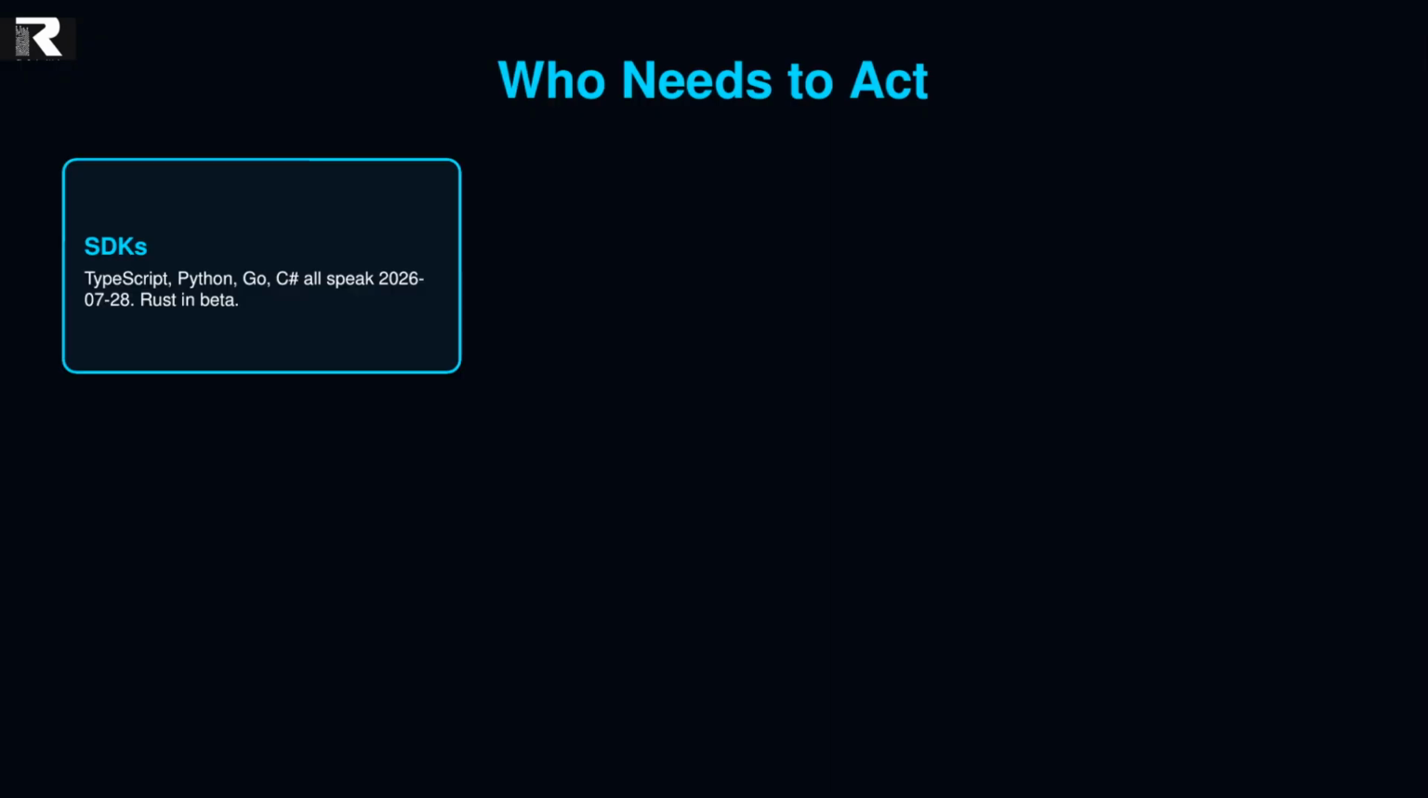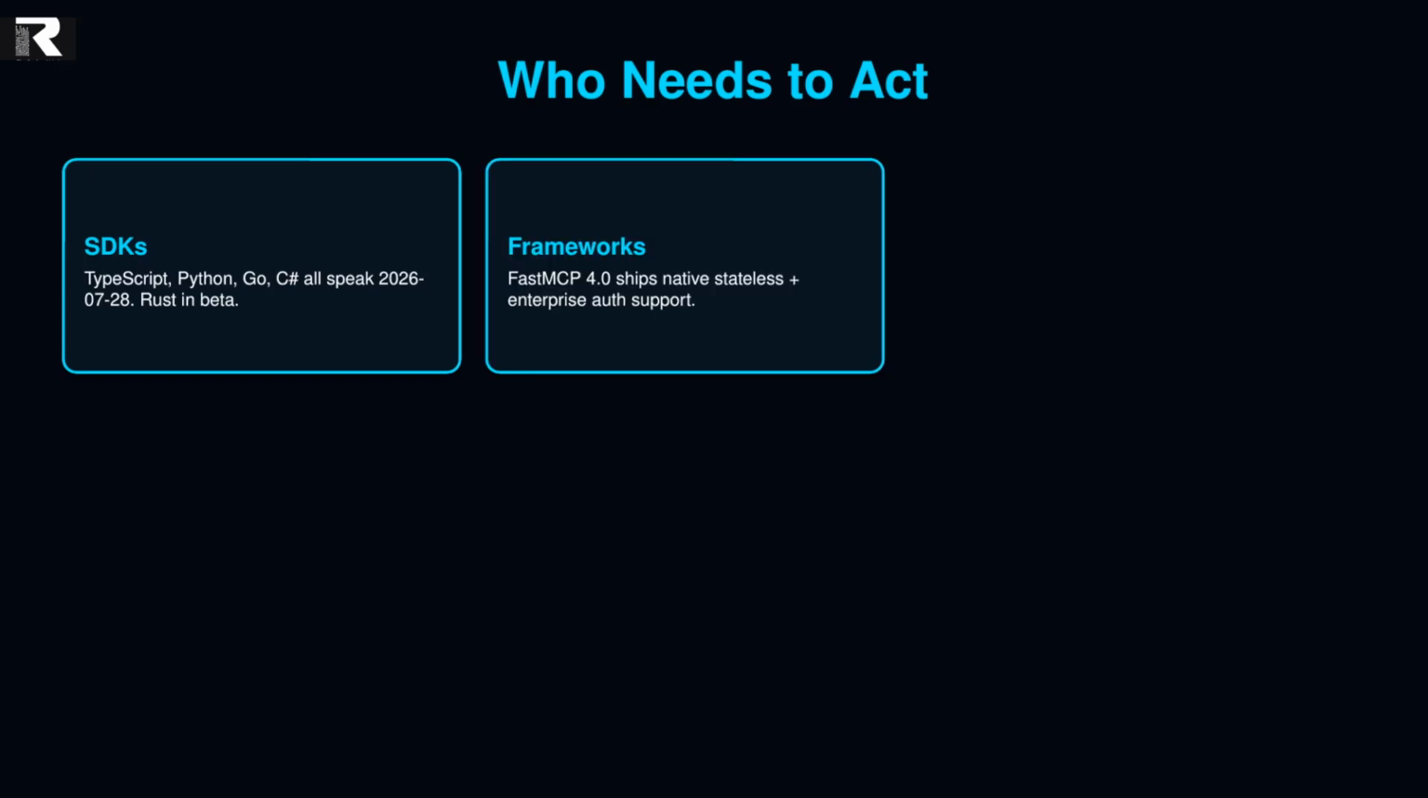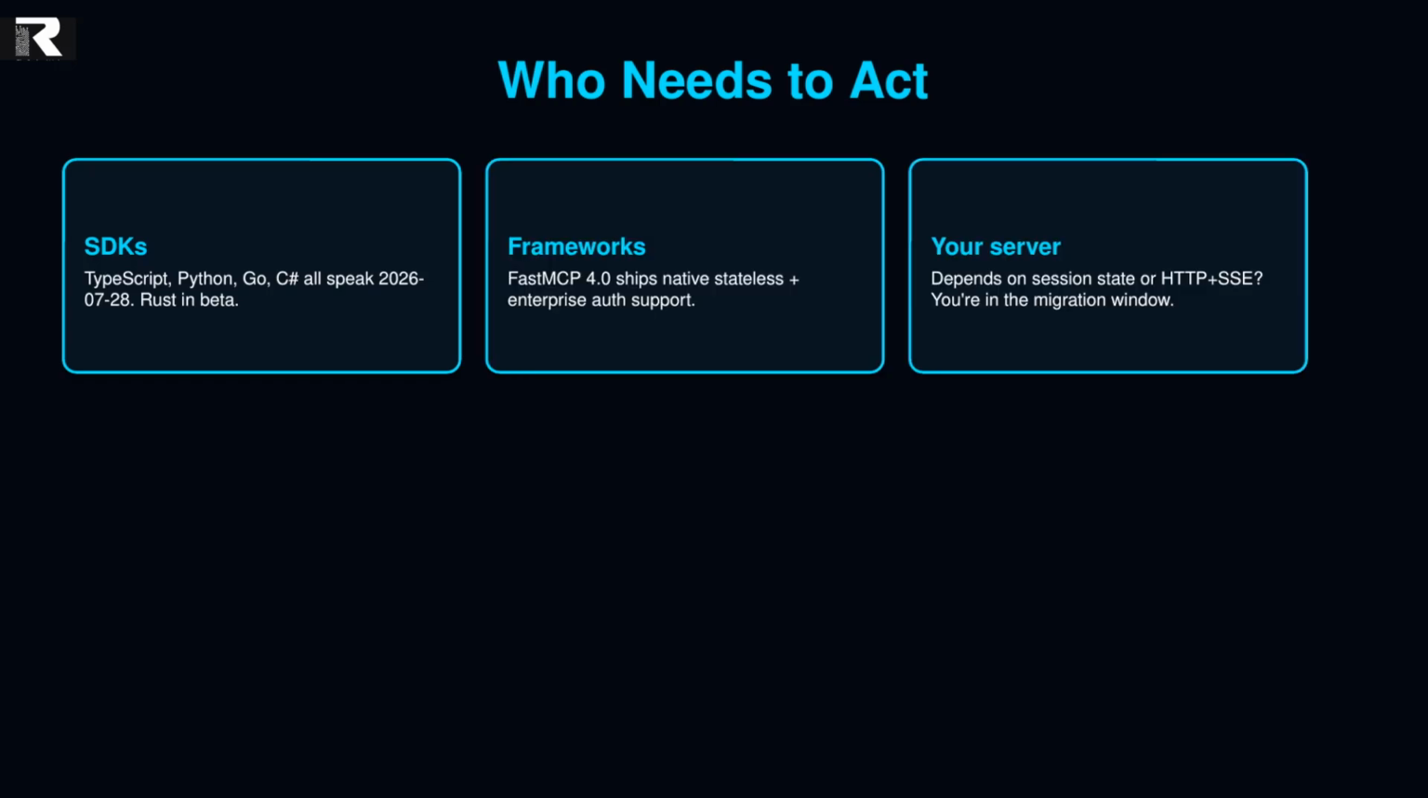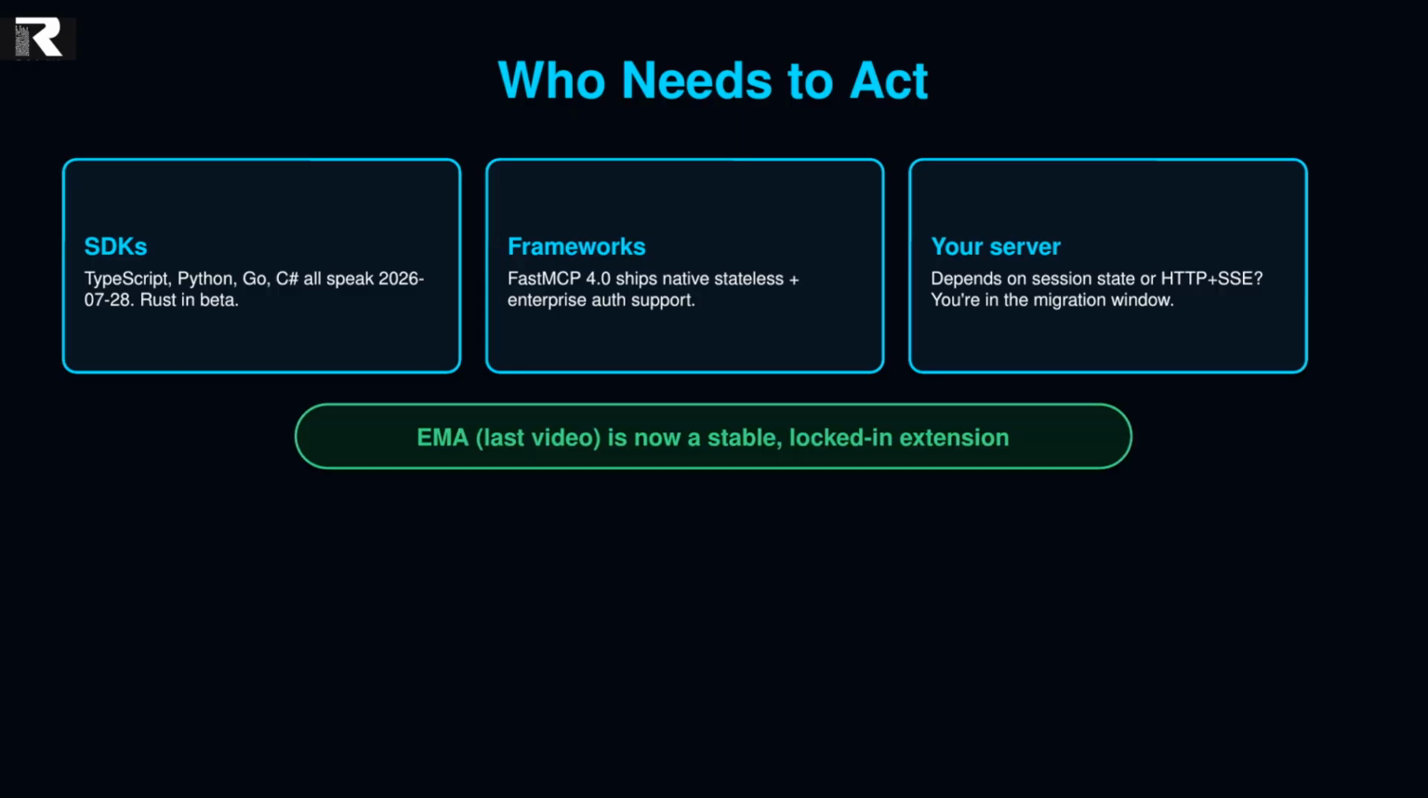All 4 Tier 1 SDKs, TypeScript, Python, Go, C#, already speak 2026-0728, with Rust in beta. Frameworks are moving fast too. FastMCP is shipping 4.0 with native support, and enterprise-managed authorization, the extension from my last video, is now one of the officially locked-in extensions in this same framework, adopted by Anthropic, Microsoft, and Okta.